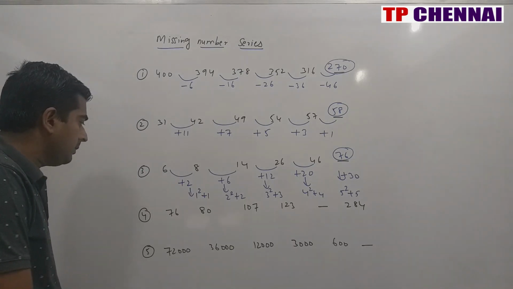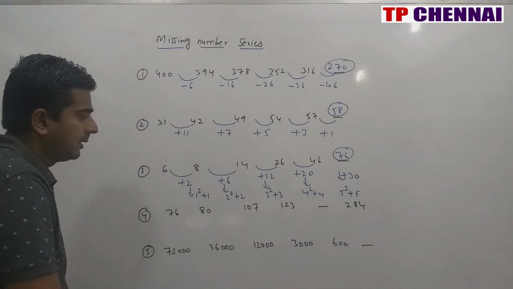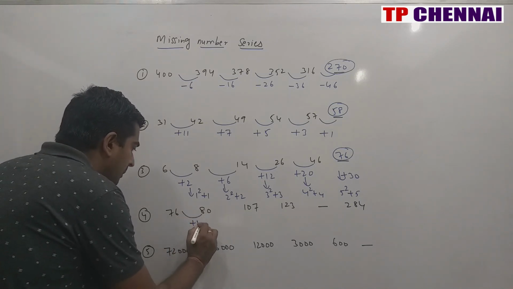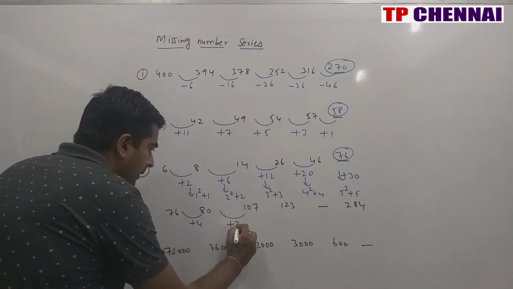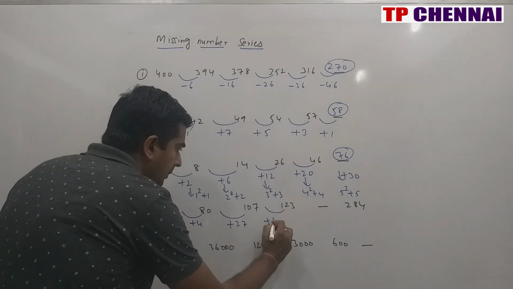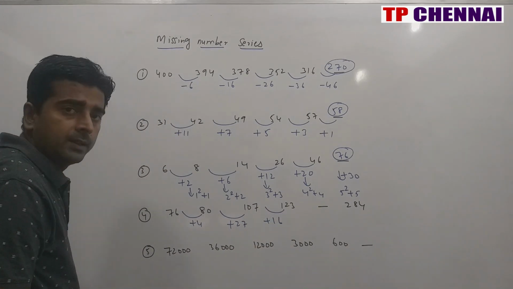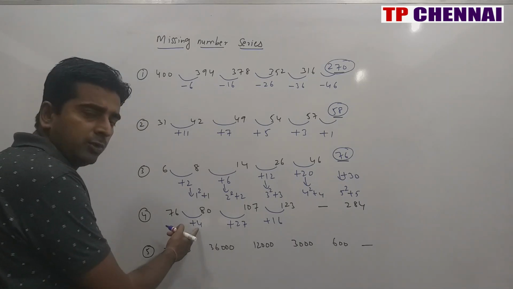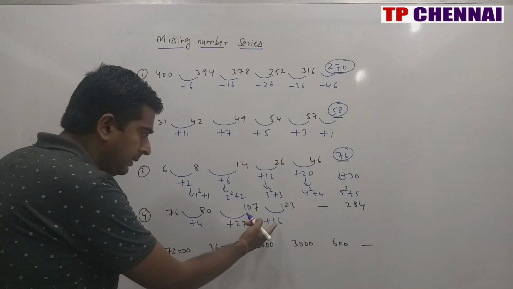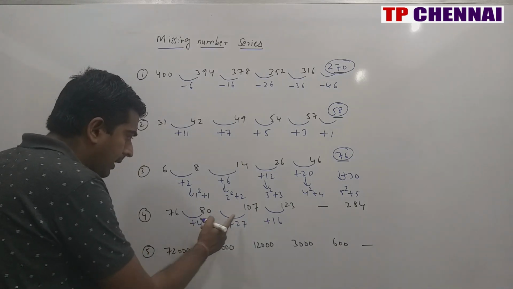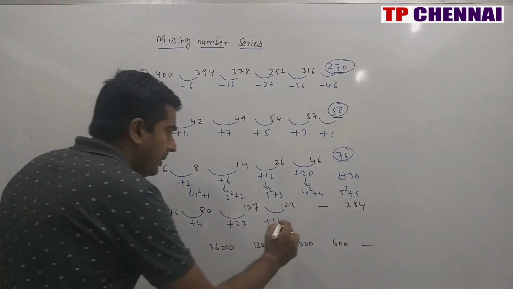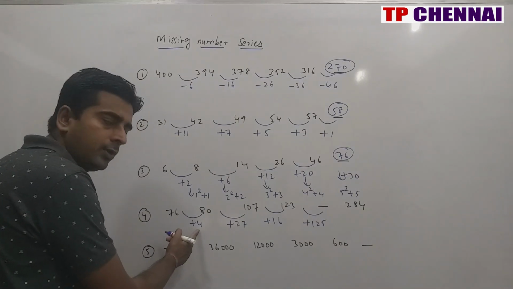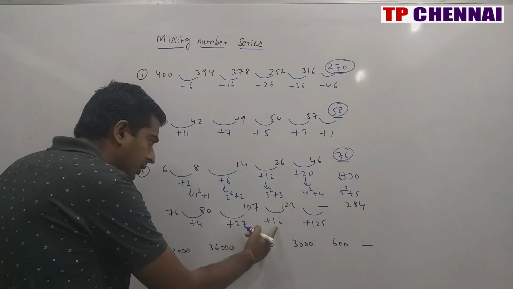Fourth one, 76, 80, 107, 123, dash, 284. So again here how much difference is there? Plus 4. This is plus 27. This is plus 16. So all these numbers are familiar perfect square or perfect cube numbers. This is plus 2 square. This is plus 3 cube. This is plus 4 square. 2 square, 3 cube, 4 square. Next number will be 5 cube. 5 cube is nothing but how much? 125.